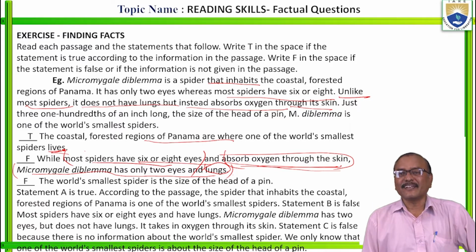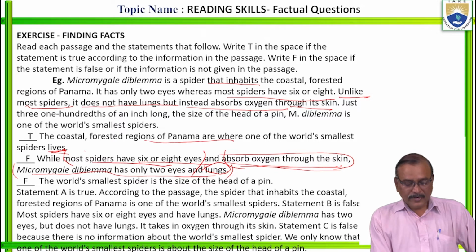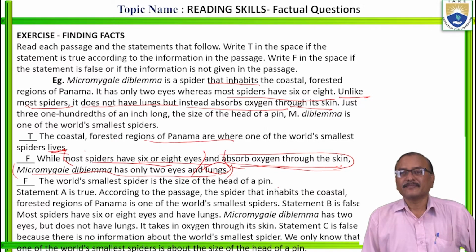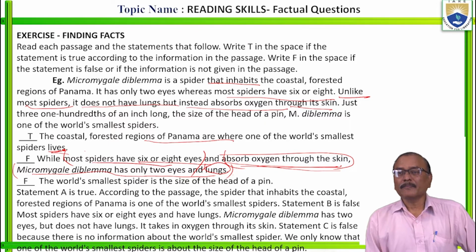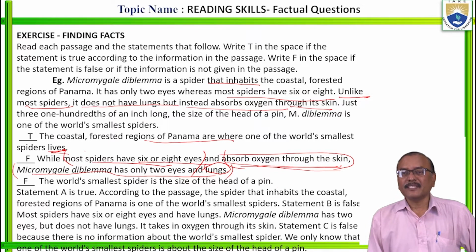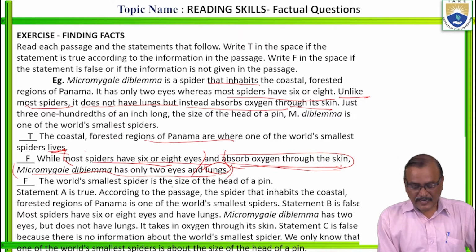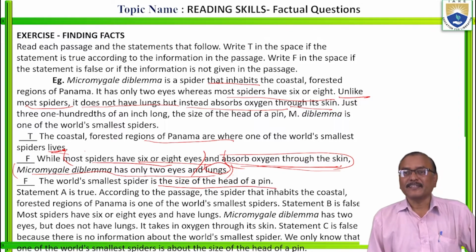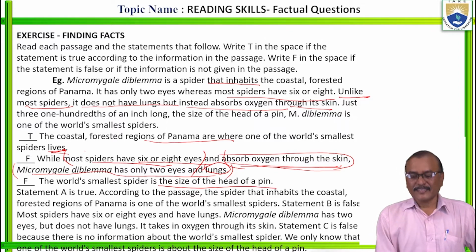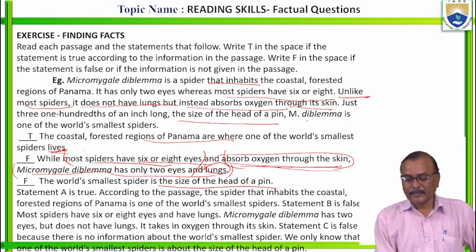If you don't concentrate on those details, definitely we go wrong. Is it clear? The world's smallest spider is the size of the head of a pin. You see here, we think it is correct only, but the passage says it is the size of the head of a pin.